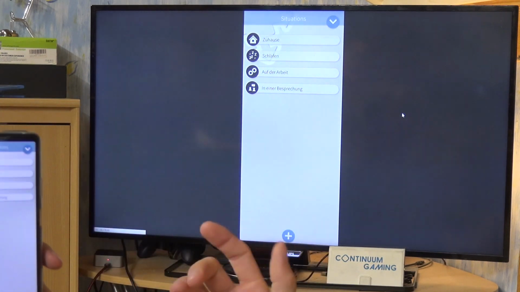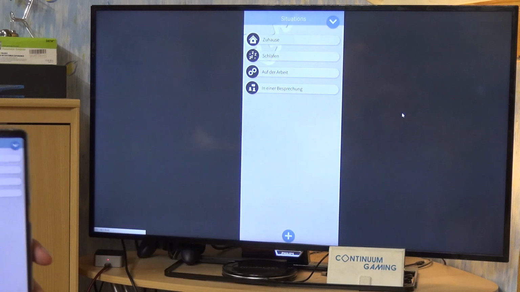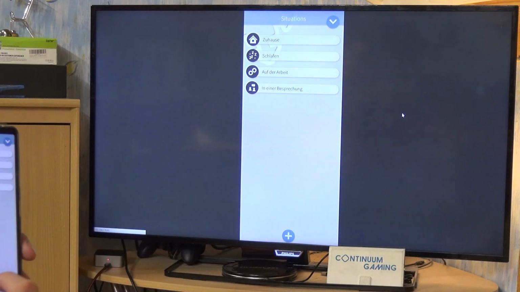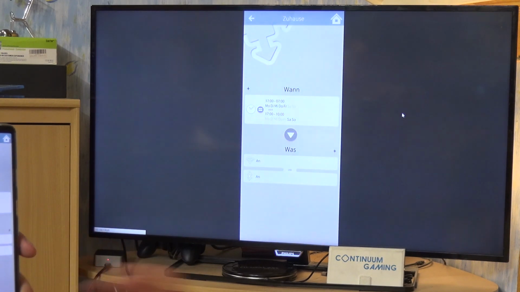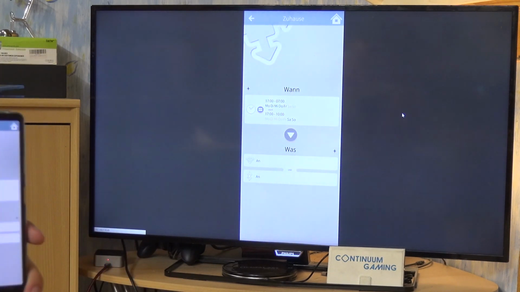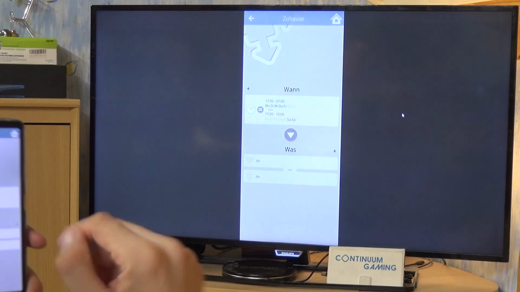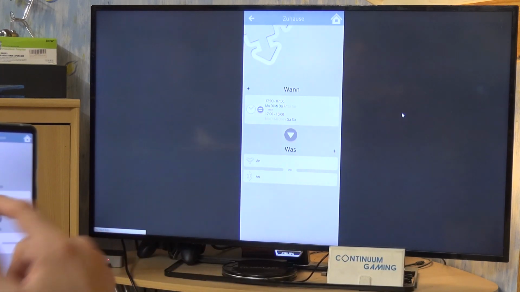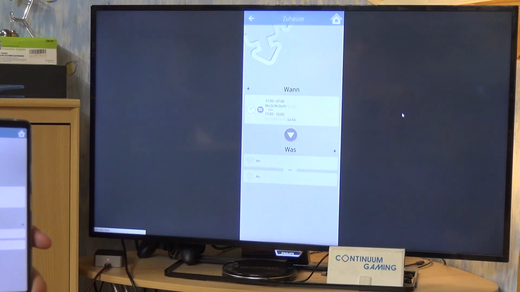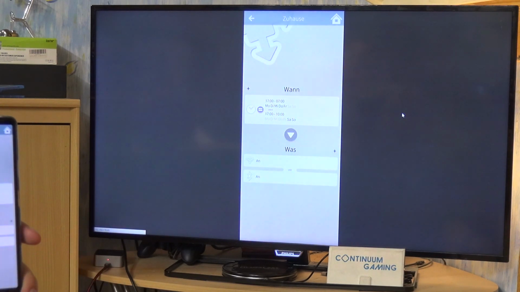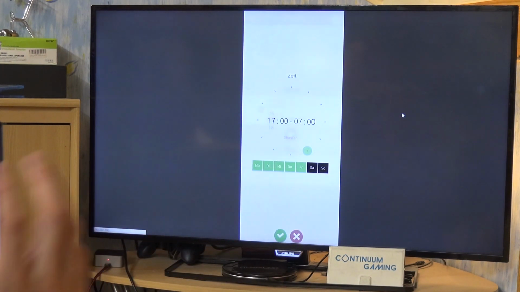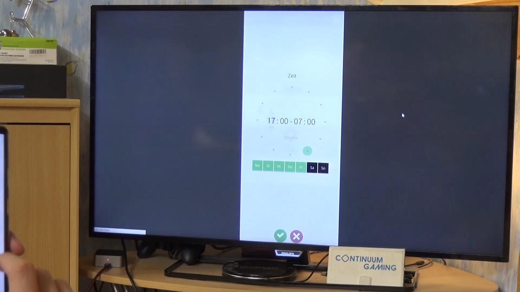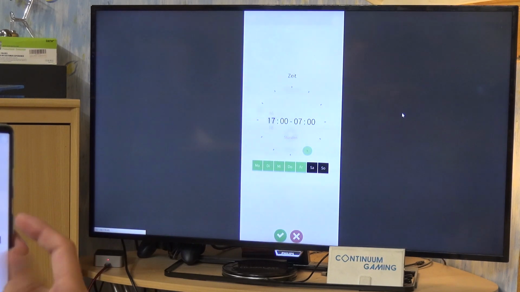Okay, and at the start you're going to be asked which kind of situations you want here, and you can of course add another situation all the time. So for instance, if you go to one of those, you can already see this is more or less a set which is going to be defined by when you are home. So in the end it's all about when you are probably at home, so you would have to put it in there by yourself, but you can of course click on that and change the information here.